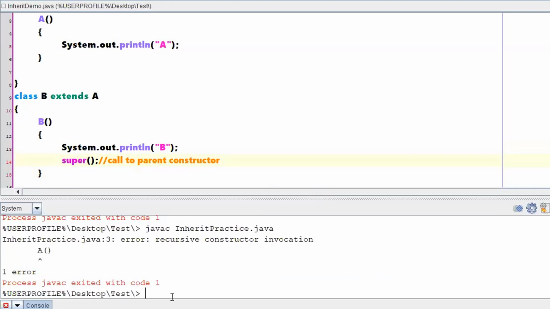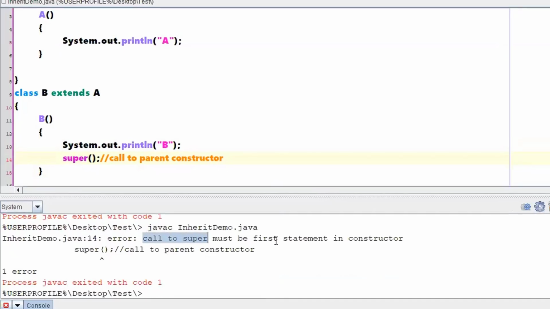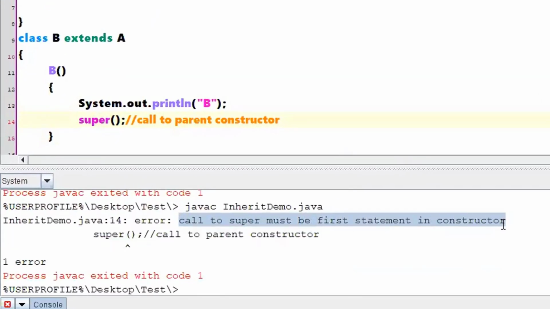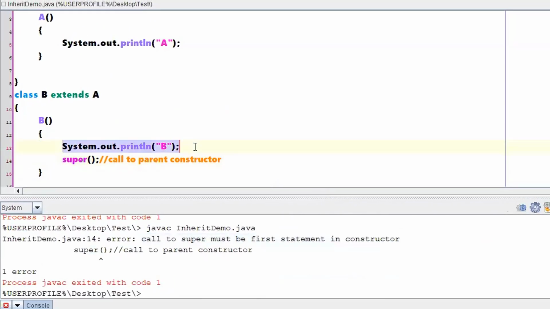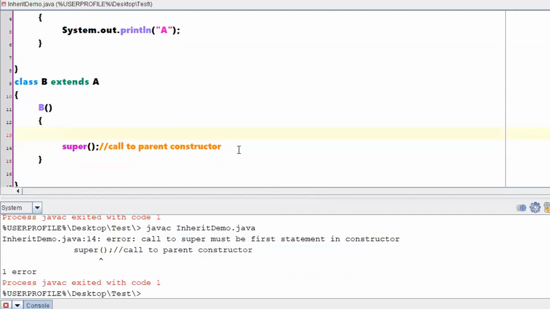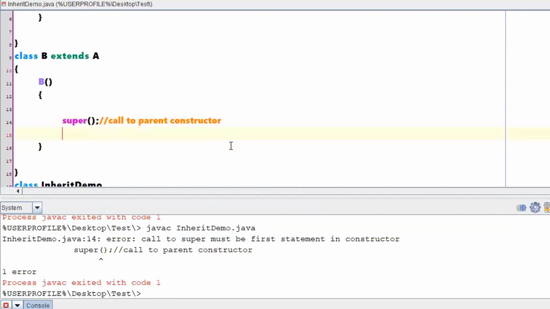One second, I executed some other program. Same error it is showing: call to super must be the first statement in constructor. Now let me just remove this particular statement and keep it as the second statement.